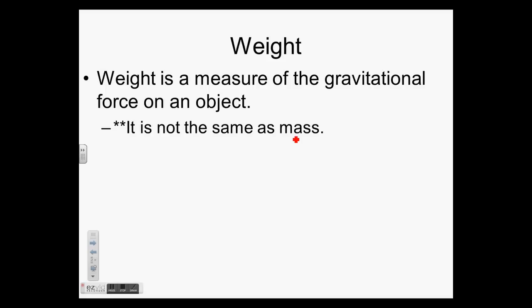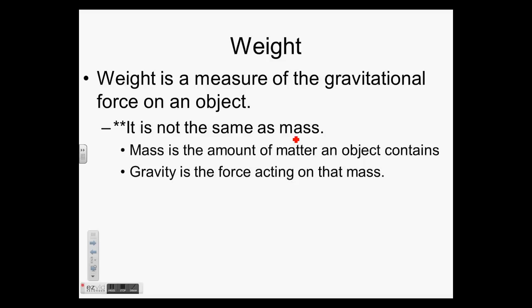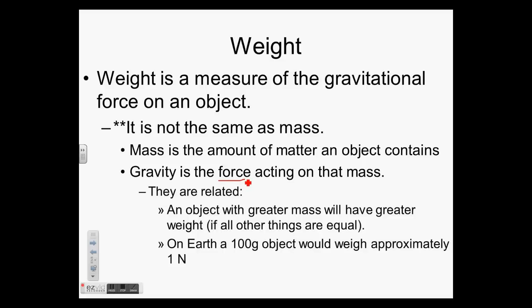Okay, so weight. We're just talking about it. Weight is a measure of the gravitational force on an object. It is not the same as mass. We just saw that in my last example about the gold. Okay? Mass is the amount of matter an object contains. Gravity is the force acting on that mass. So they're definitely similar. Mass is the amount of matter in the object. Gravity is the force acting on that mass.